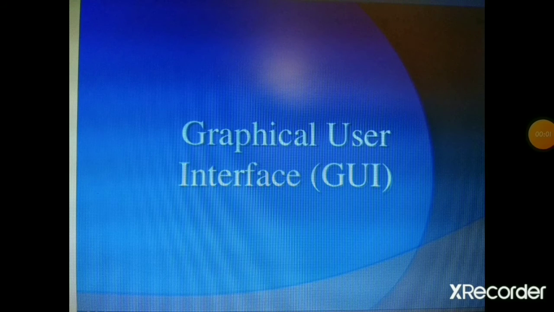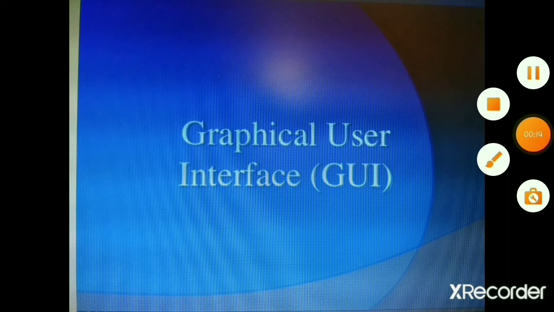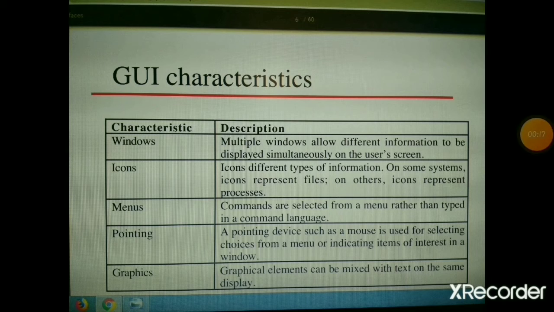There are two types of user interface. First is a graphical user interface and second one is a character user interface. So firstly we are going to see about graphical user interface. Here are some characteristics of graphical user interface. What is graphical user interface? Windows GUI. Windows GUI is the most common operating system used nowadays.